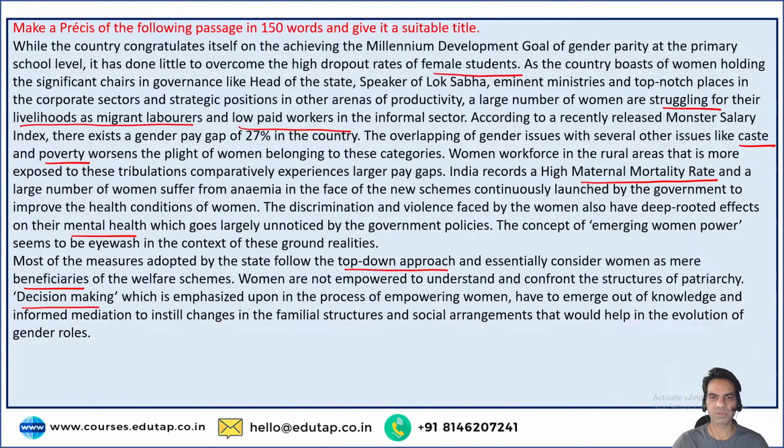There still needs to be a lot that needs to be done, and for that we need to take not a top-down approach, but an inclusive approach. So decision making should be put in the hands of women so that they can understand and make educated decisions. So that was the whole passage about, right? So give me a title of the passage, guys. What do you think could be an apt title for this passage?